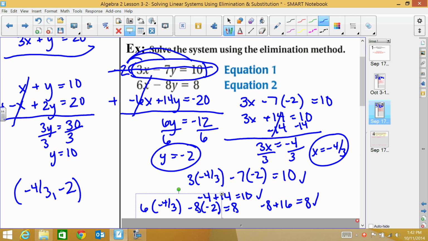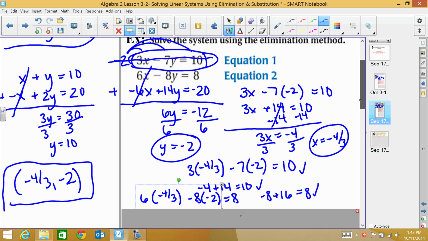So do you see why this method would be better than if I graphed it? If I tried to graph these two equations, first I would have to solve for y in both equations and then graph them. And then the point where they cross is the point negative 4 thirds, negative 2. And that would not be very easy to see on the graph. So that is one reason why the elimination method is good to use, because you can get an exact answer and you can check it and know that it's right.